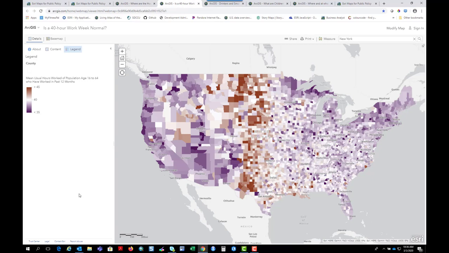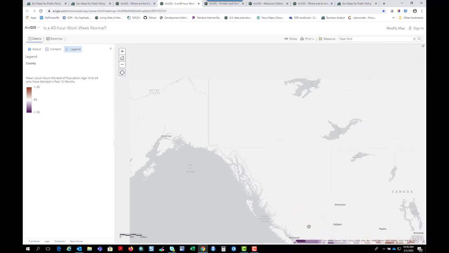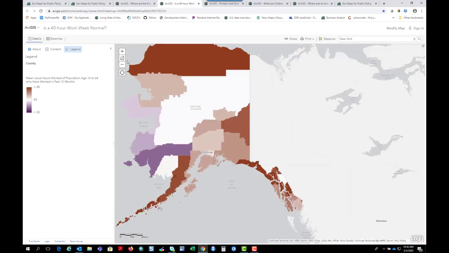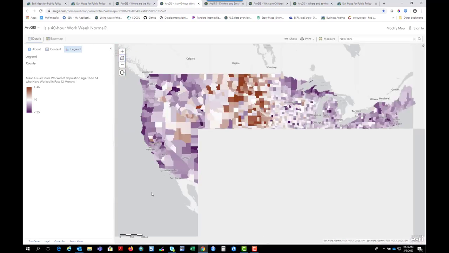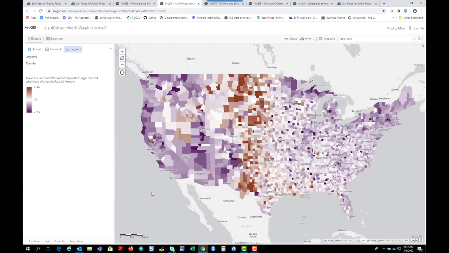Another type of map that I love is this one. Is a 40-hour work week normal? And again, the question, not the same as the legend. The legend is the much more detailed definition of what we're mapping. You can see a really clear pattern here in the Midwest and also up in Alaska. Lots of red, meaning that they're working a lot more than 40 hours. Lots of agricultural workers and truck drivers solving that last mile problem.